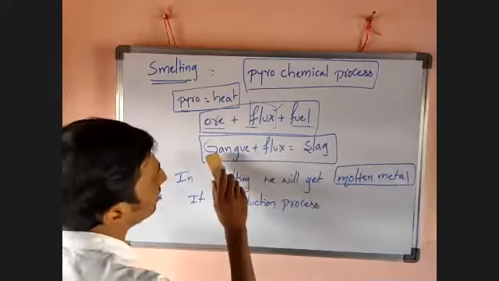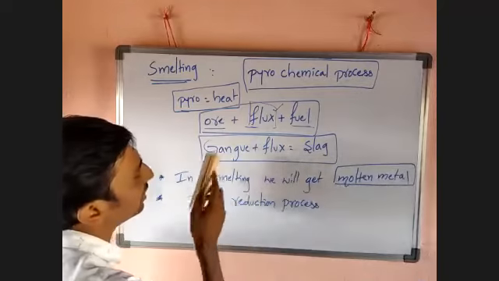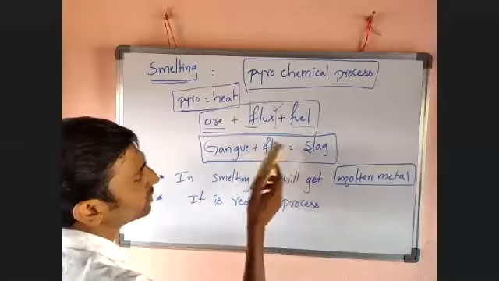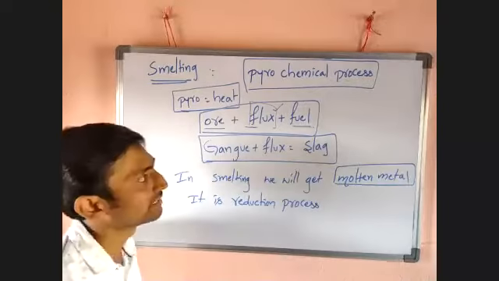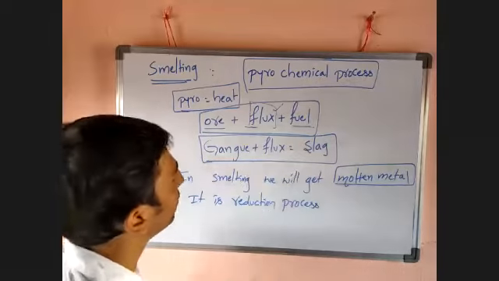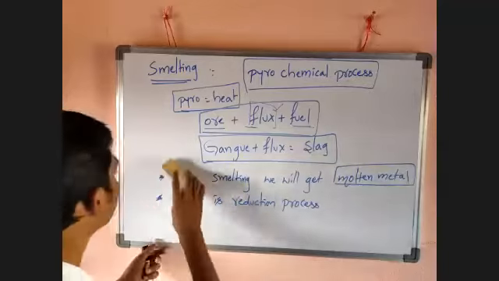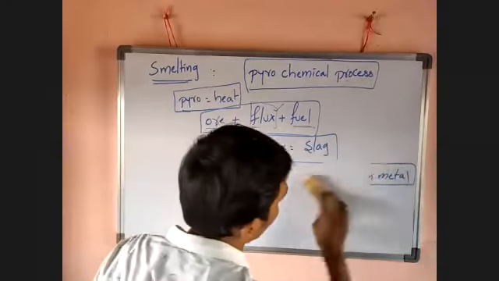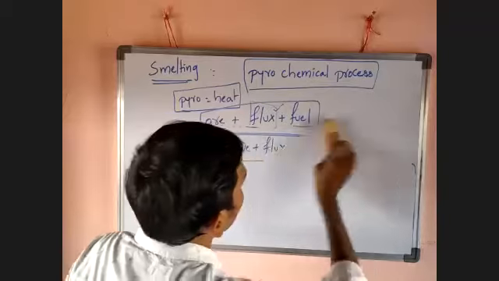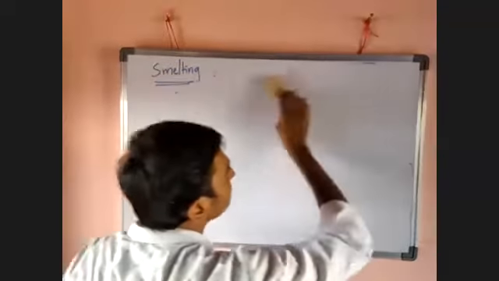Slag is produced on reaction of flux with gangue. What is slag? Slag is produced by reaction of flux with gangue. So what is flux? That is the definition of flux. So, categories of flux are there. I want to explain those also here.